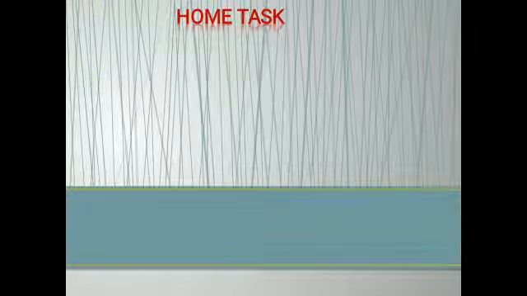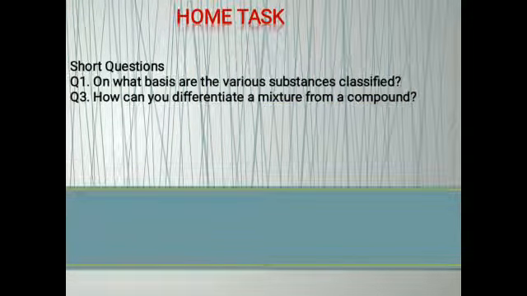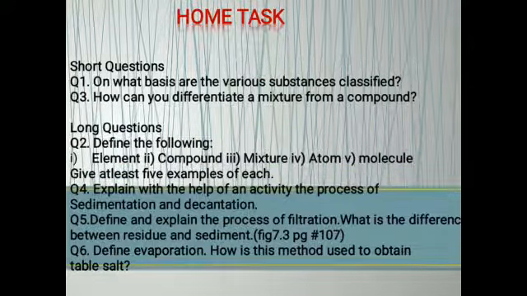Now there is home task for you. Short questions. Question number 1. On what basis are the various substances classified? Question number 3. How can you differentiate a mixture from a compound? Now long questions. Question number 2.